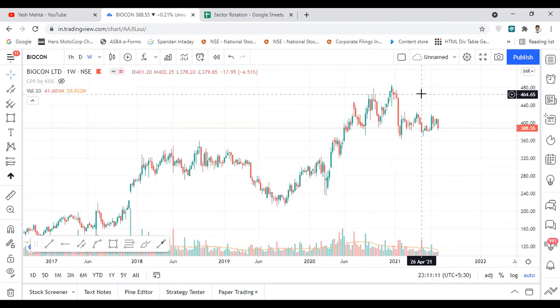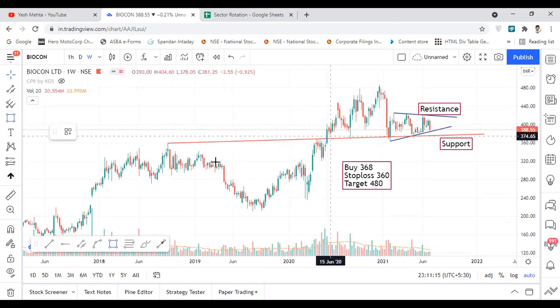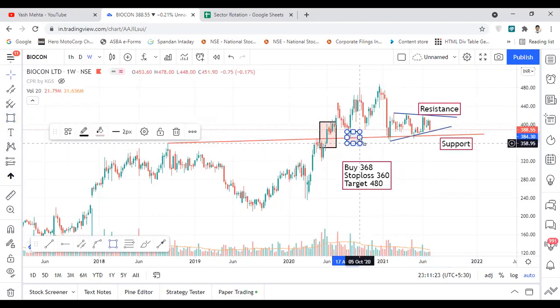So the next stock is Biocon. Again, it had given a breakout above this red line. Just focus on the red line first. So it had given a breakout. It retested this level again, and then again it is retesting this level.